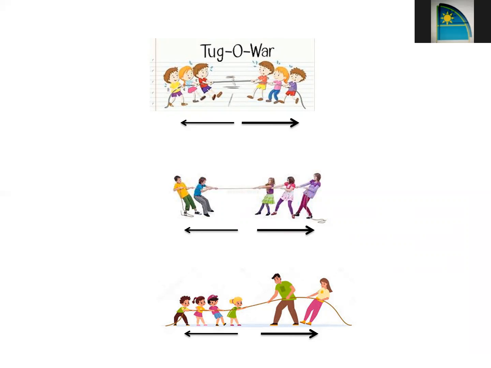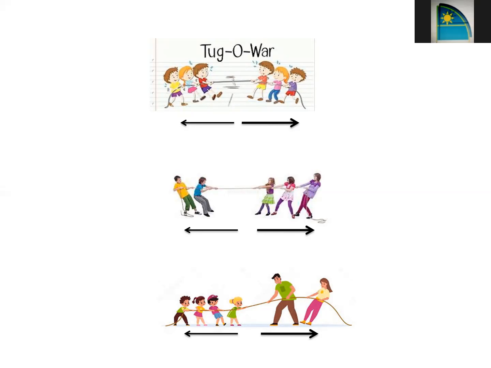In the third case, we have to figure out whether four kids can apply more force or two adults can apply more force. So depending upon whether they apply more force or less force, the net movement will be on that particular side. Same way is the gravitation force.